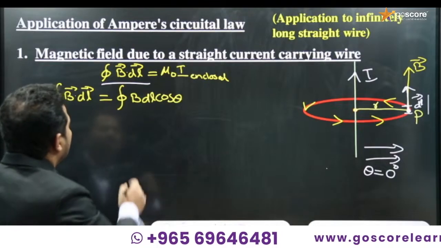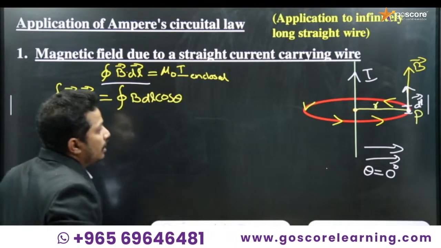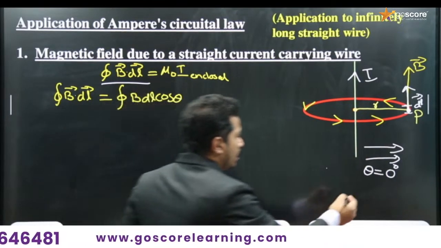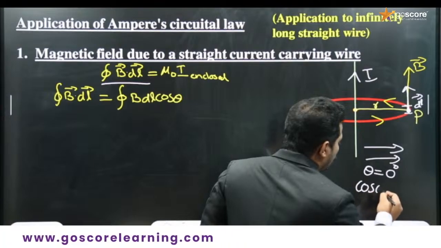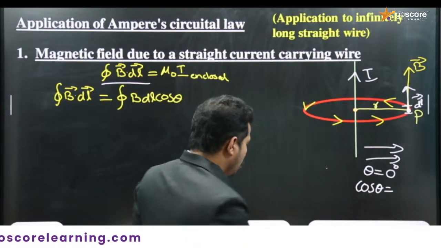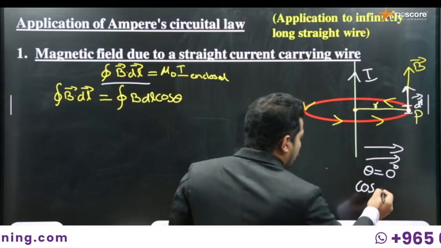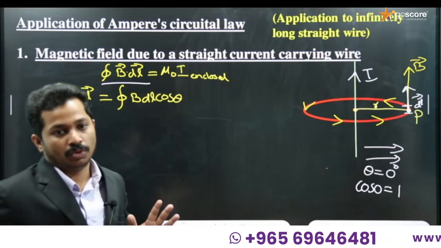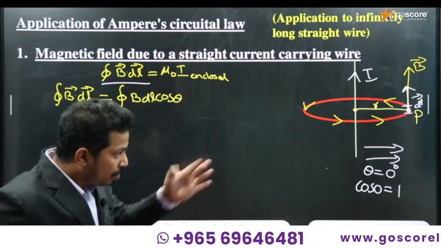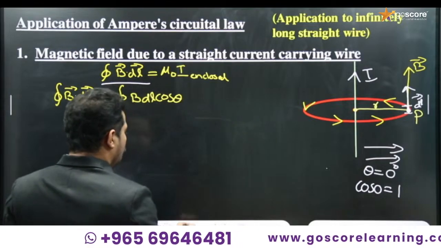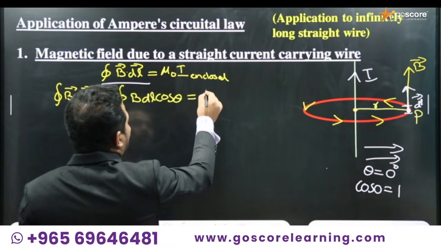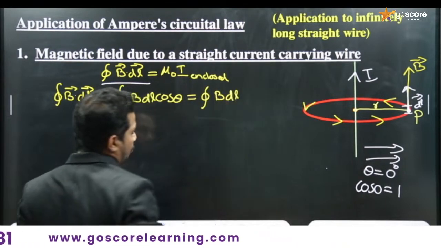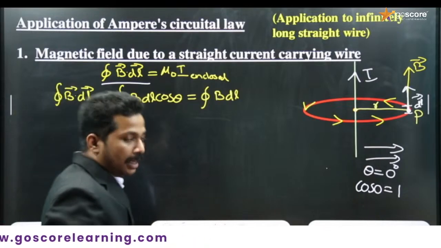Here B is there, dl is there, and theta is equal to 0. So what is cos theta? Cos 0 is 1, and cos 90 is 0. So the closed integral B dl cos theta becomes closed integral B dl into 1, which means closed integral B dl is enough.